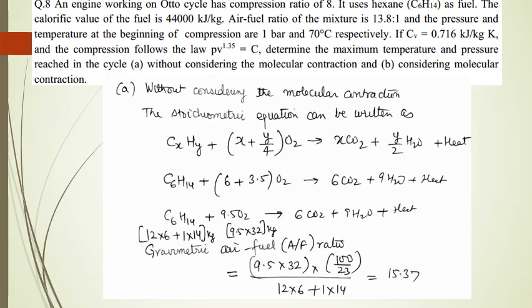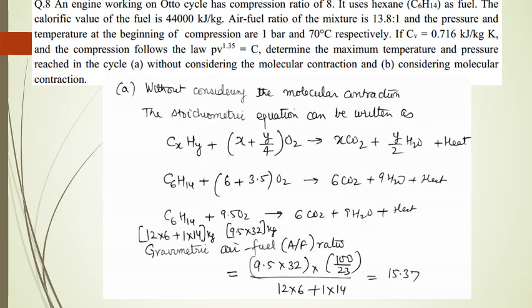Here, as you know, the value of x is 6 and the value of y is 14. So we have checked the balancedness of each and every element, whether it is carbon, hydrogen or oxygen on the left hand side and right hand side, and when we are satisfied, we can say that this is the stoichiometric or chemically correct equation.